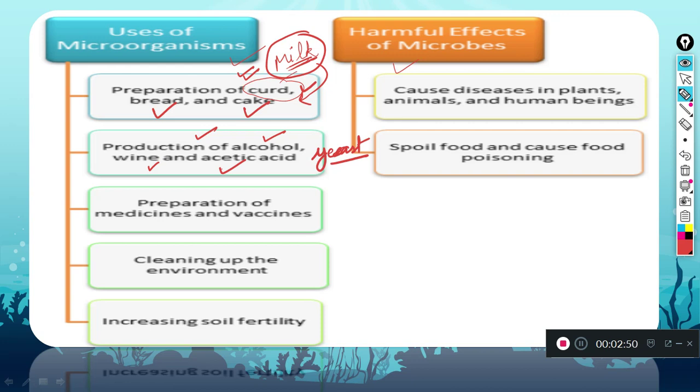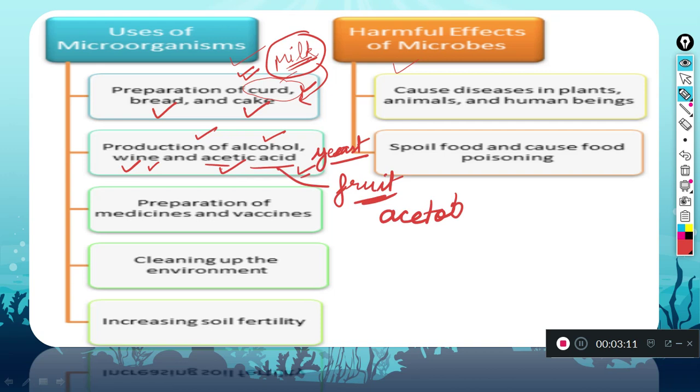Now in case of acetic acid, mostly whenever any fruit spoils or any food item is spoiling, acetic acid is being produced. It is produced by acetobacter.